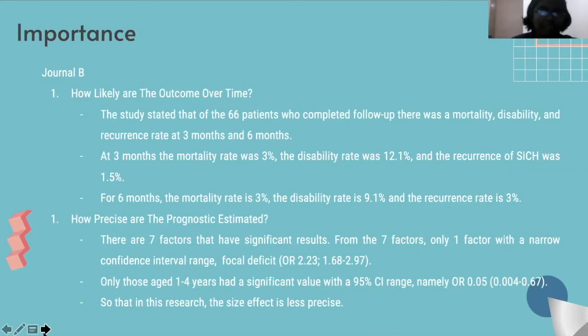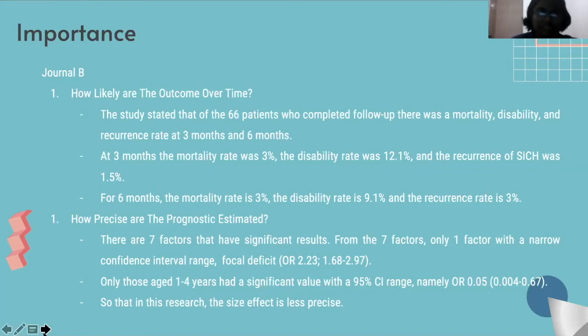Next. For journal B, the study stated that 66 patients completed the follow-up, with mortality, disability, and recurrence rates at 3 months and 6 months. At 3 months, the mortality rate was 3%, the disability rate was 12.1%, and the recurrence of SICH was 1.5%. At 6 months, the mortality rate was 3%, the disability rate was 9.1%, and the recurrence rate was 3%.